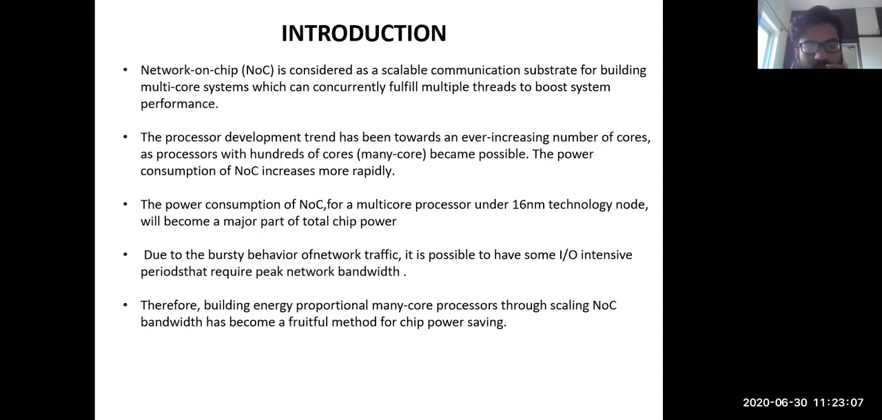Nowadays, in the case of processors, we are having multiple processors. As a result, the power consumption is rapidly increasing and has become a major concern. The power consumption of NoC for a multi-core under the 16 nanometer technology node has become a major part of the total chip power. Also, with network traffic, the peak network bandwidth has become very low. Therefore, building energy proportional many-core processors through scaling NoC bandwidth has become a fruitful method of chip power saving.